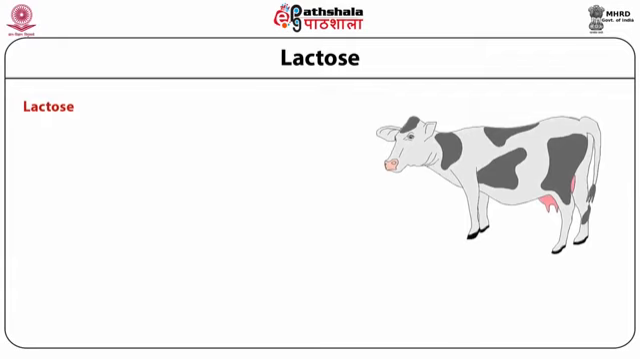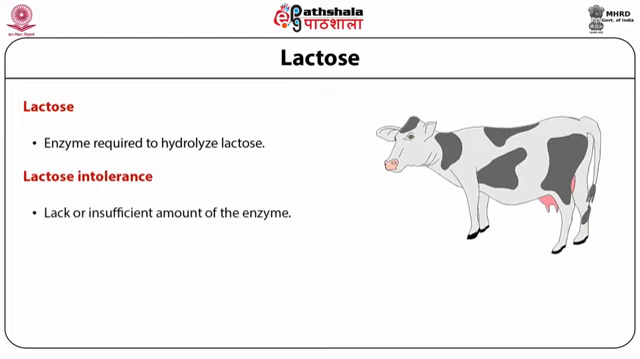Lactose is another class of disaccharide. The lactase enzyme is required to hydrolyze lactose. Lactose intolerance is a phenomenon involving a lack or insufficient amount of the enzyme. This enzyme lactase is required to hydrolyze lactose. If the enzyme level is very low, that is called lactose intolerance. If lactase levels are lower, it can cause gas and cramps. So this enzyme is very important to hydrolyze lactose into two units of simple carbohydrate.